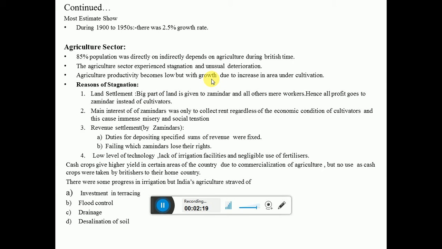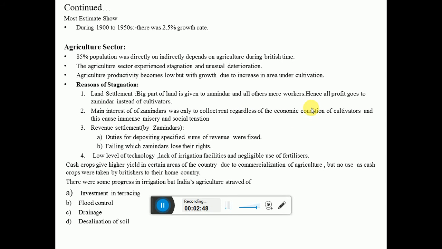It was one third in the Mughal period, but I don't know what rate the Britishers had. So the big part of land was given to zamindars, and all the others were workers. They were just working on that land, and so all the profit goes to whom? To zamindars, not to cultivators. The main interest of zamindars was to collect the rent. Most of the land was with zamindars, but still some land remained with some other people.